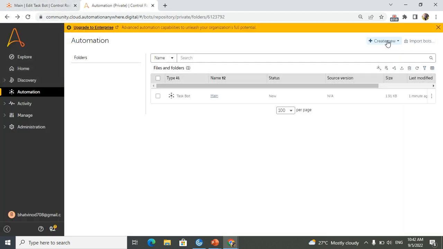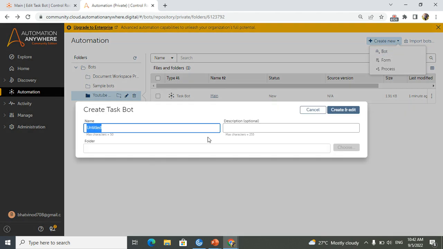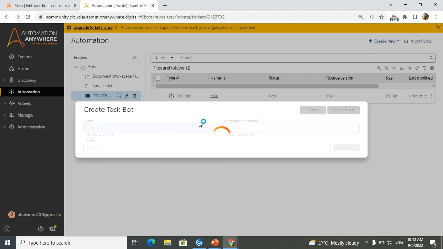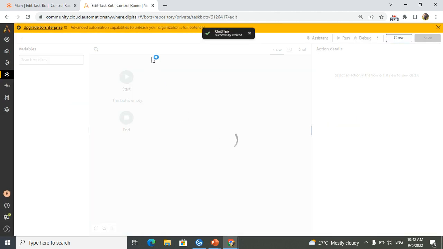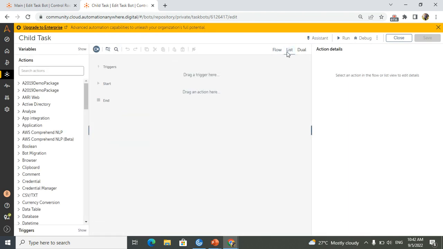It's taking a time. Yeah, so here I will create another bot as a child task. Okay, child task is created. So I will go to the list.